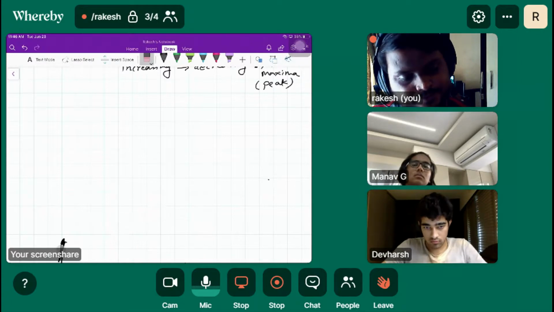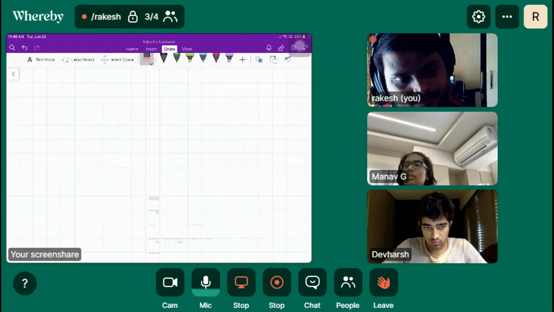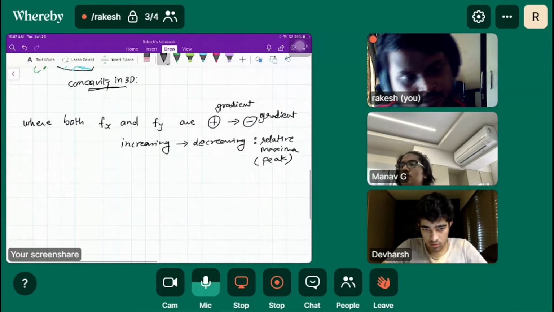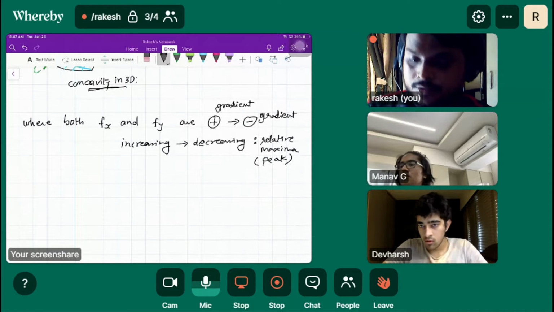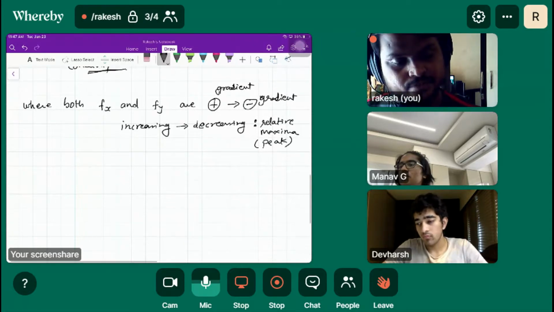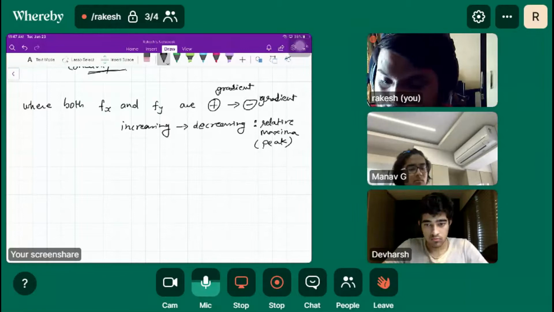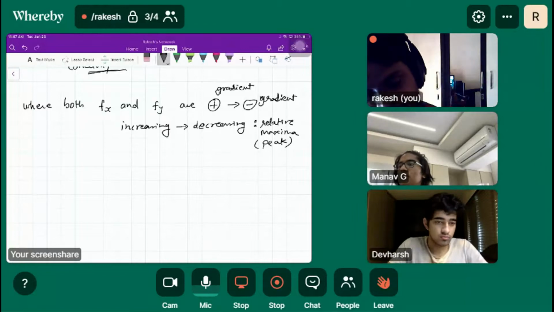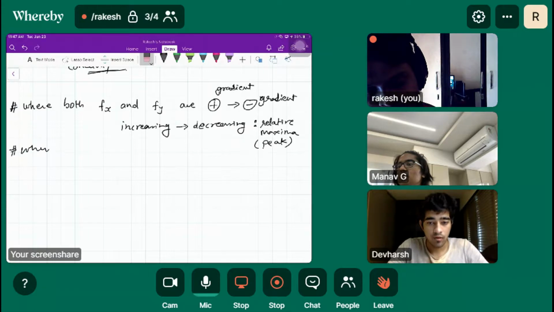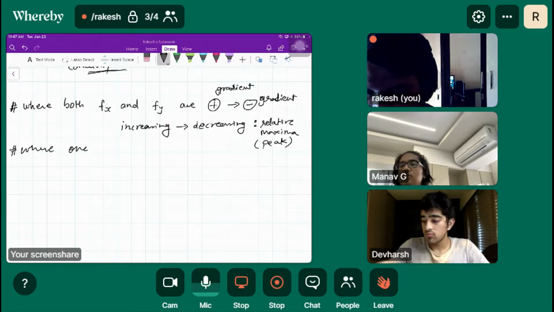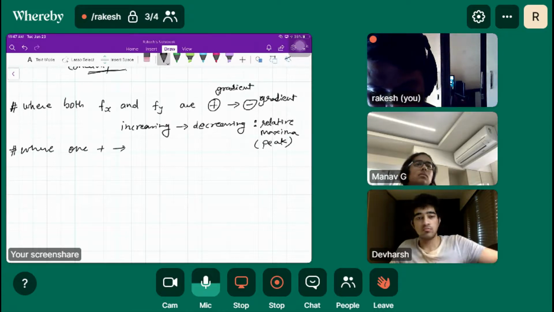Okay, keep writing that relative maxima is where the gradient changes from positive to negative.